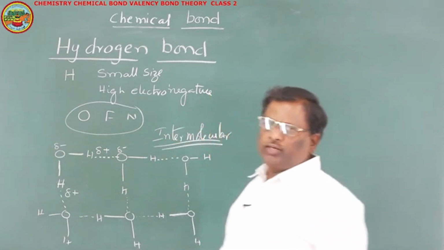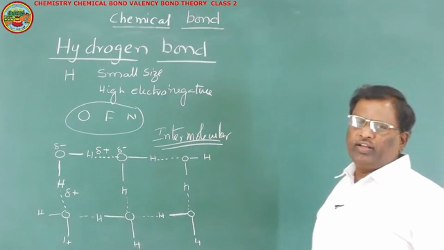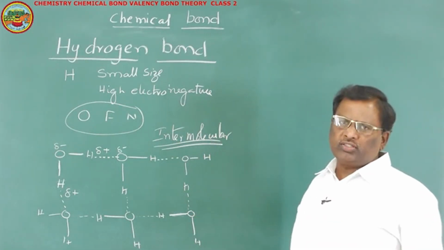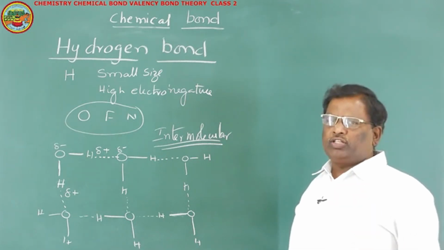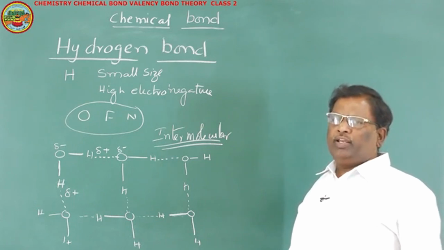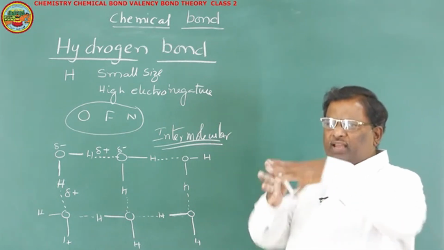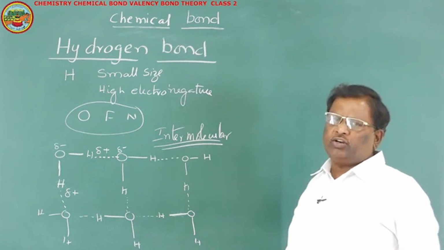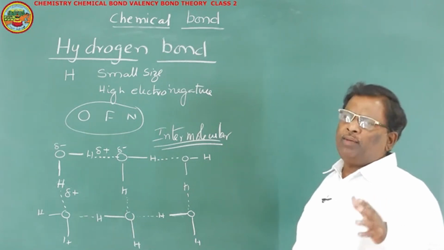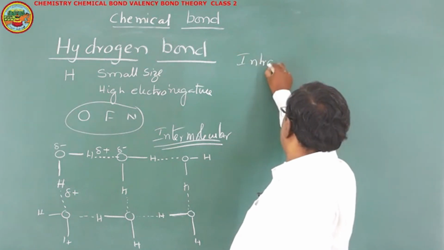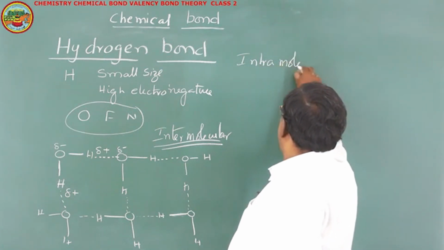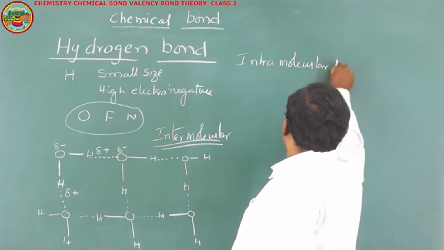Intermolecular hydrogen bond. If a hydrogen bond is formed between two different molecules, such hydrogen bond is said to be intermolecular hydrogen bond. There is another type of hydrogen bond which is formed between two groups of the same molecule. Such hydrogen bond is said to be intramolecular hydrogen bond.